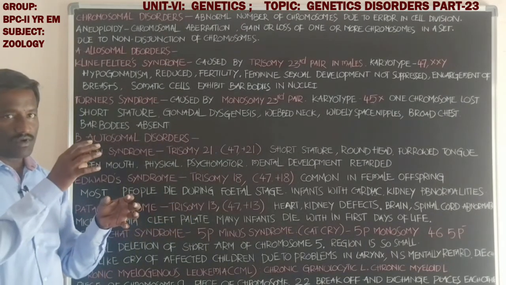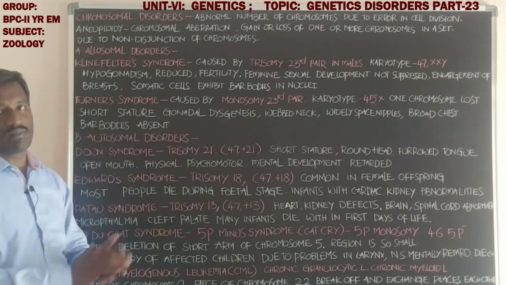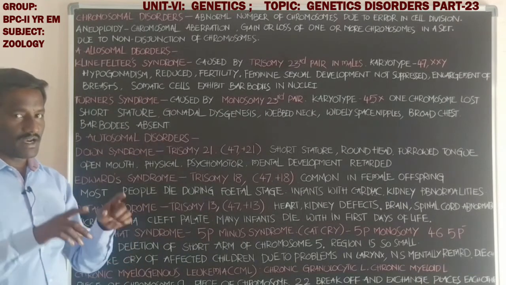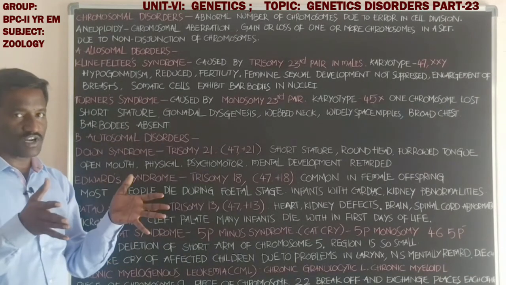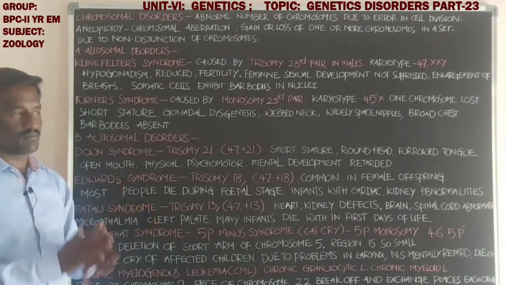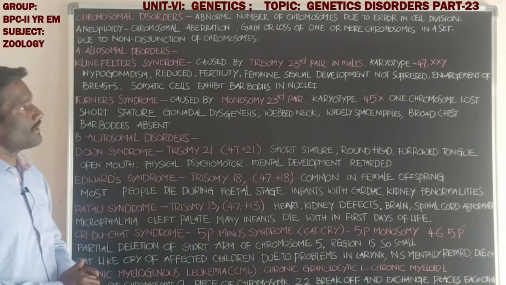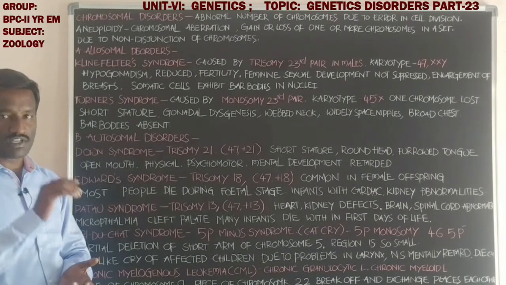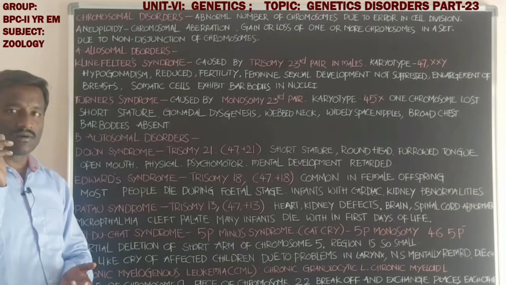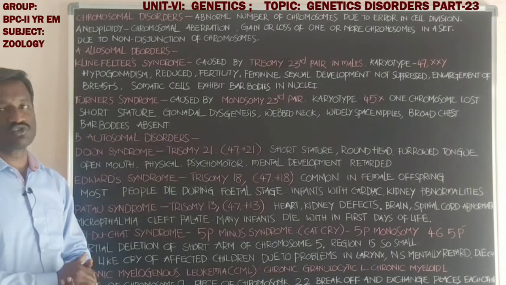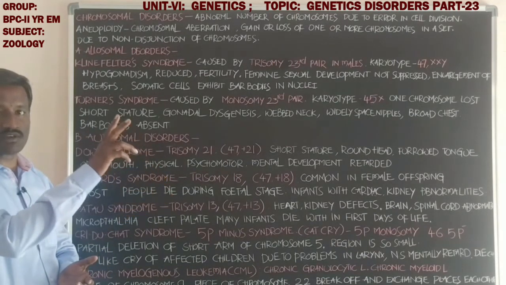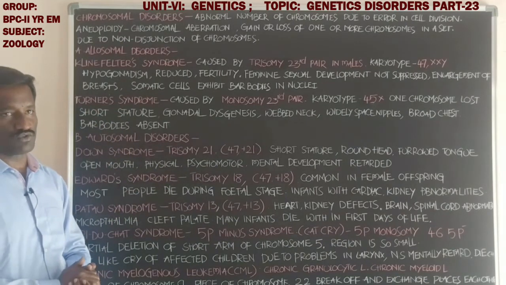It results in one cell with an increased number of chromosomes and one cell with fewer chromosomes.